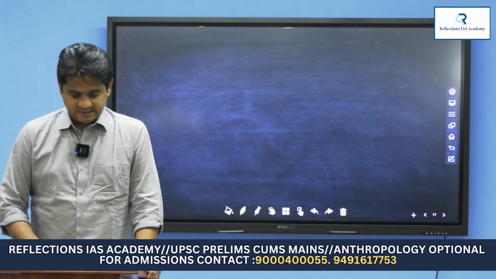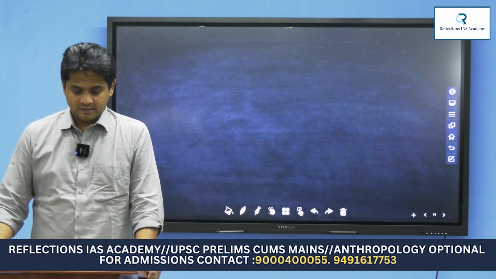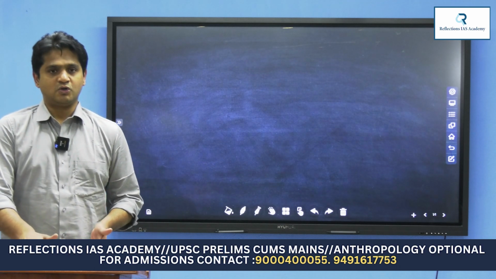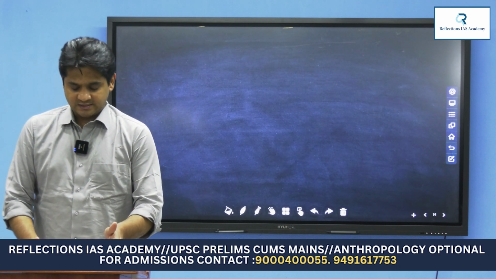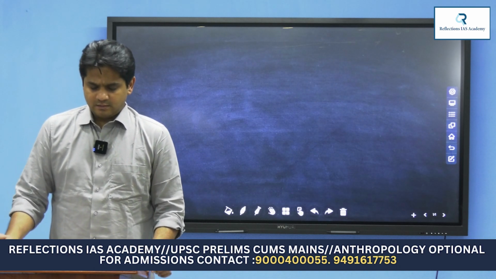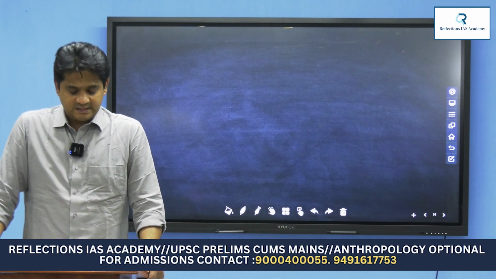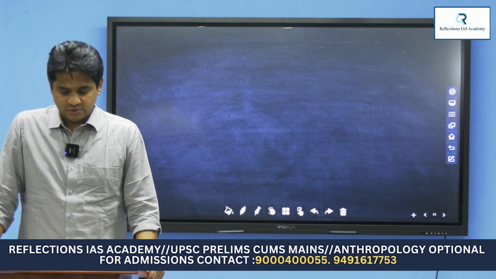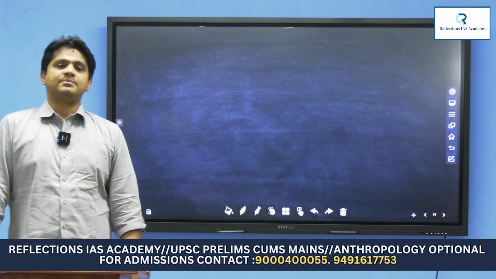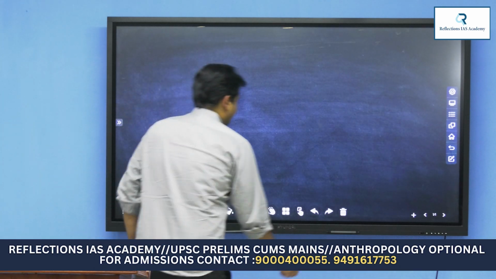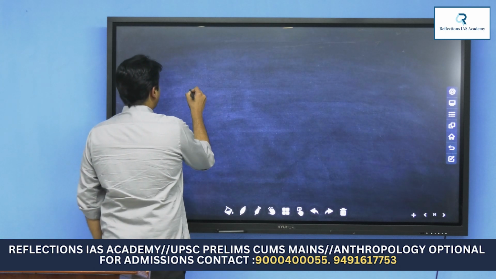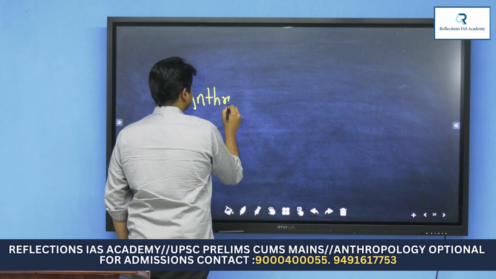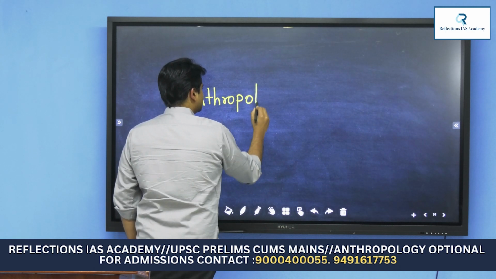This is how UPSC has given it in its syllabus. Please observe very carefully what UPSC has included as part of the syllabus. 1.1, UPSC has mentioned it as meaning, scope, and development of anthropology. Very simple, right? Let's say there is a discipline called anthropology.